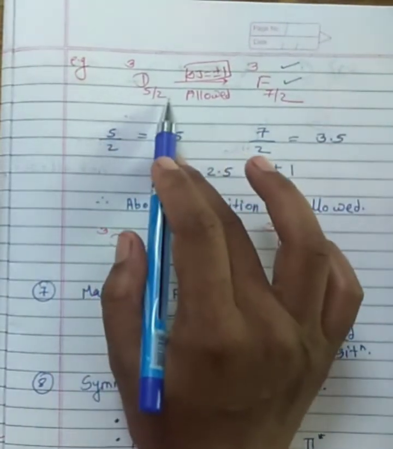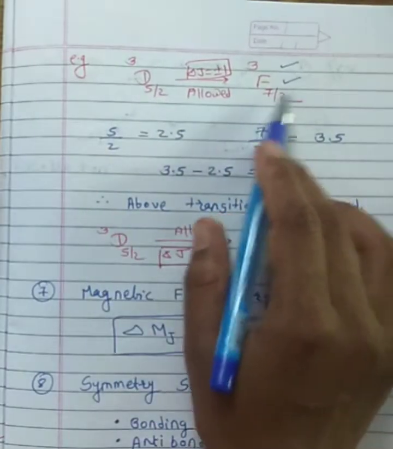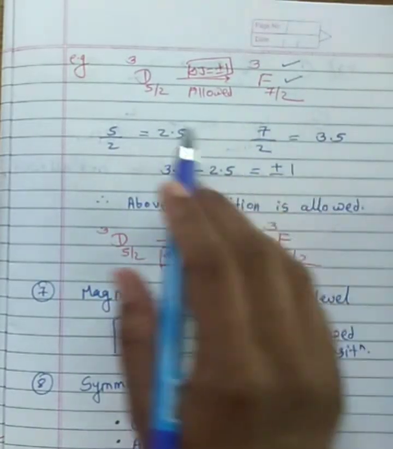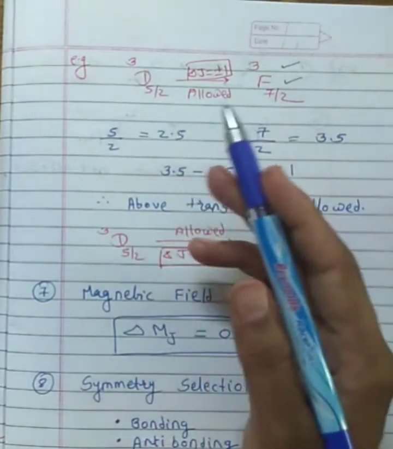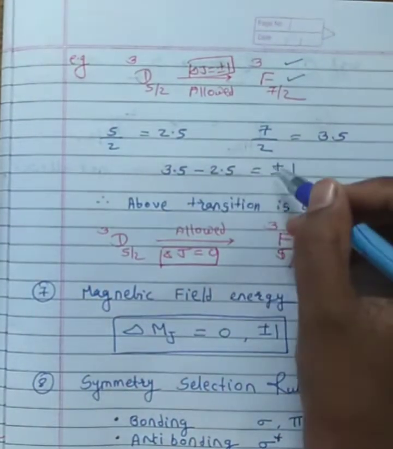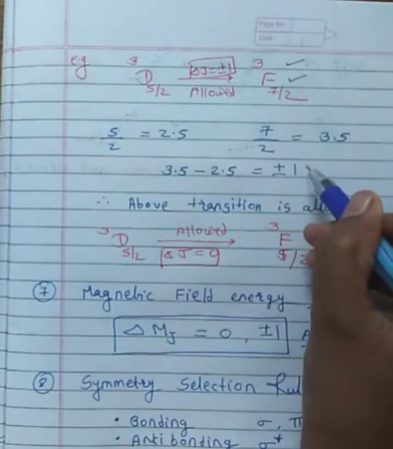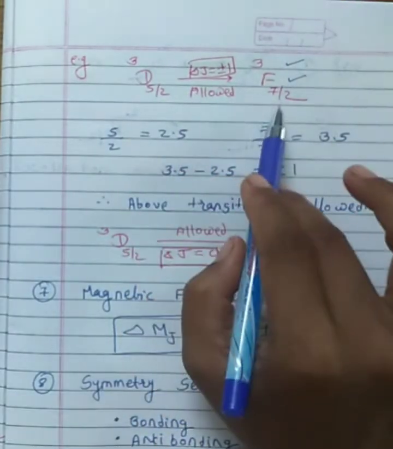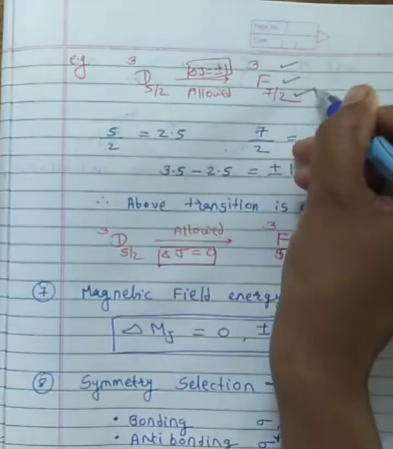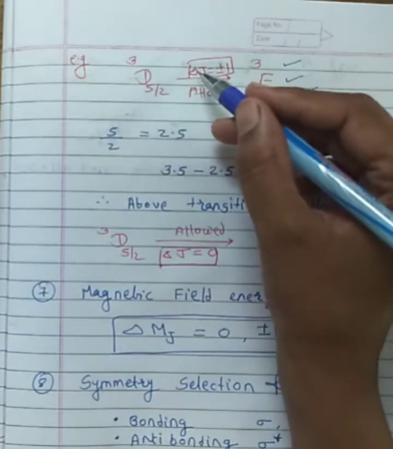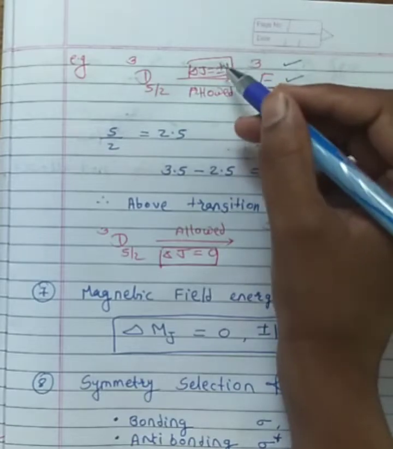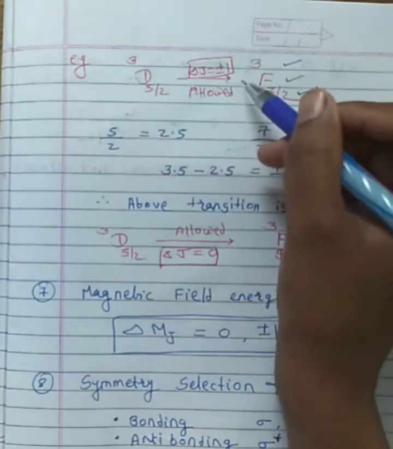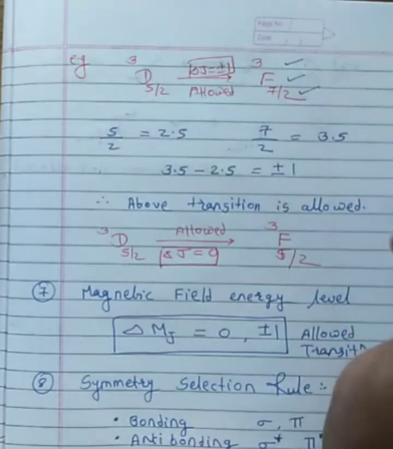And 5 by 2 and 7 by 2, that is the spin selection rule. And the spin selection rule is about the angular momentum. Here the angular momentum difference has the value plus minus 1, and therefore in this particular state the transition is allowed, because we have already seen that when delta J, the total angular momentum, is equal to plus minus 1 or 0. Am I right?